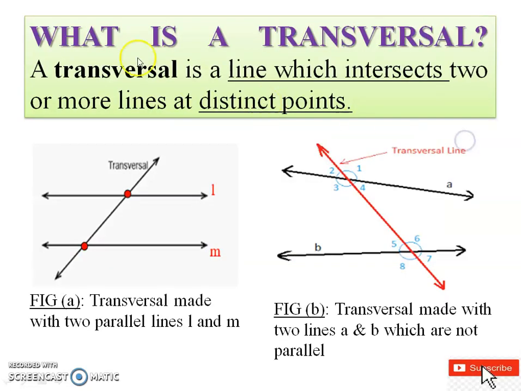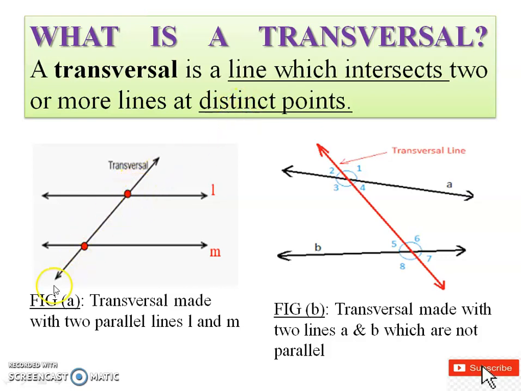Now, what do you mean by a transversal? A transversal is nothing but a line. Which line? Any line which intersects two lines or more than two lines. Here there may be three lines also. So any line which is intersecting, that is meeting, two lines or more than two lines, is called a transversal. Now this transversal intersects on this line at this point, and on this line at this point. The red dots indicate those are the different points.